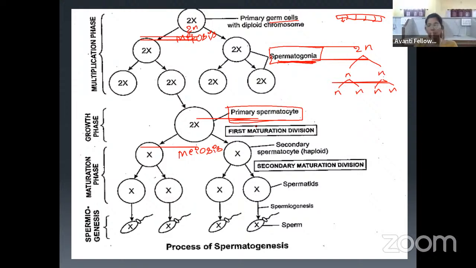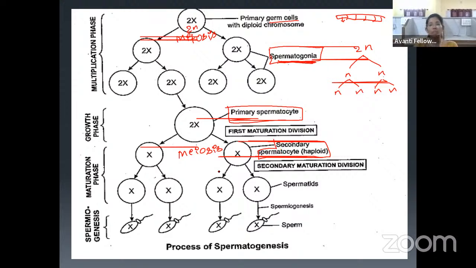As we are talking about only one primary spermatocyte, it undergoes meiosis 1. After undergoing meiosis 1, it results in 2 haploid cells. One primary spermatocyte will result in 2 haploid cells. Those are called secondary spermatocytes. Keep in mind, till the primary spermatocyte, all the cells are diploid. But from the secondary spermatocyte onwards, all the cells are haploid. Is it clear? Only meiosis 1 has happened so far.